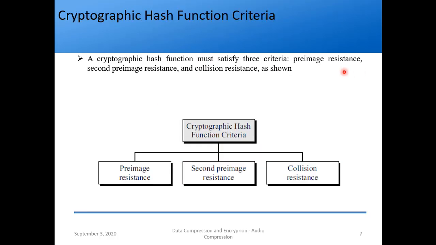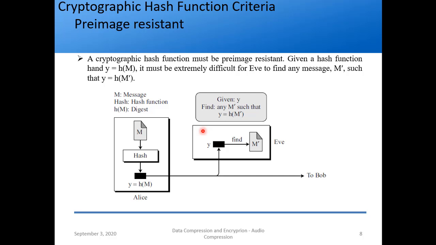So they must satisfy three criteria: pre-image resistance, second pre-image resistance, and collision resistance. All these three resistances should be satisfied, then only we can say that the hash function is reliable. So let's see these resistances one by one.